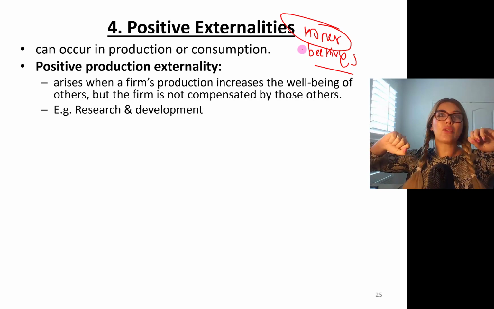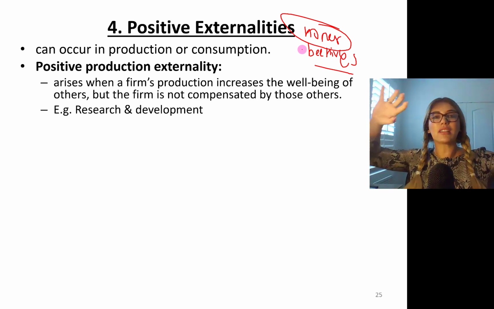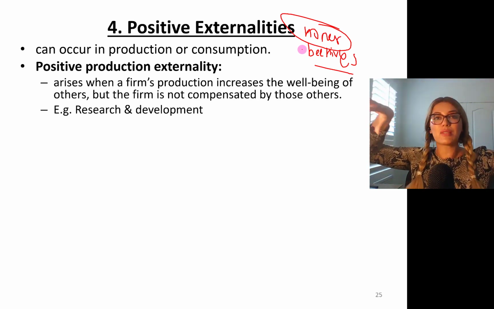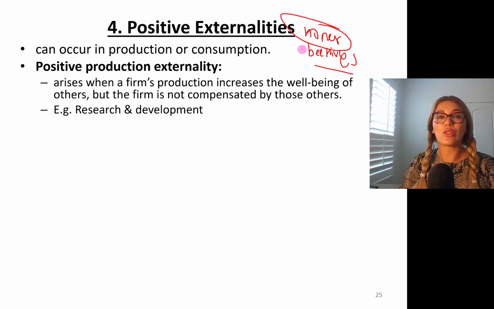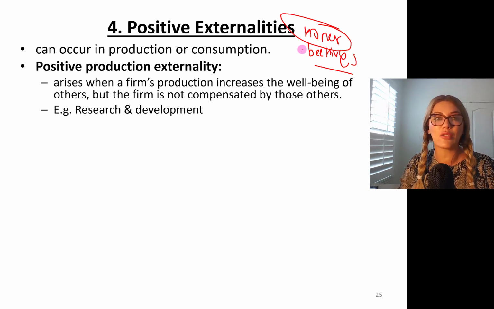Those bees go out and pollinate the fruits and vegetables, especially the next door apple orchard, right? As a result, the apple orchard owner is producing a much higher level of output. That's a positive production externality. Research and development also has the same impact.